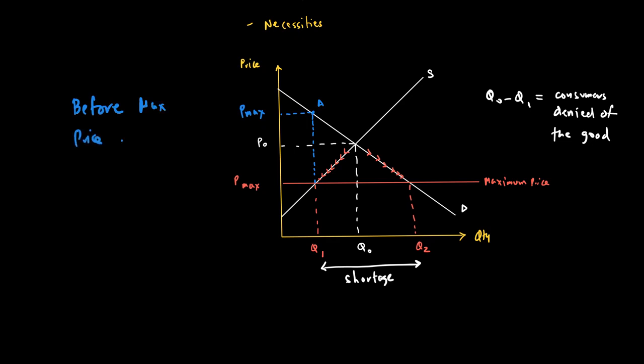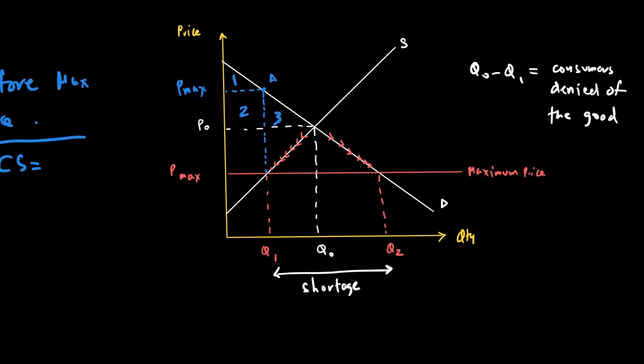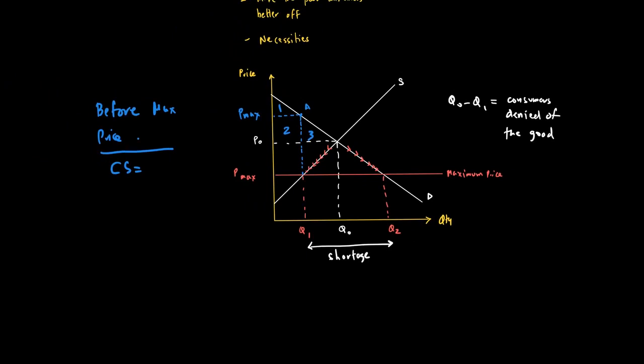my consumer surplus is all the area under the demand curve above the market price P naught. So I can call this 1, 2 and 3. Let me zoom on the area. This consumer surplus will be 1, 2 and 3, which is all the area under the demand curve above the market price P naught. So consumer surplus will be area 1 plus 2 plus 3.